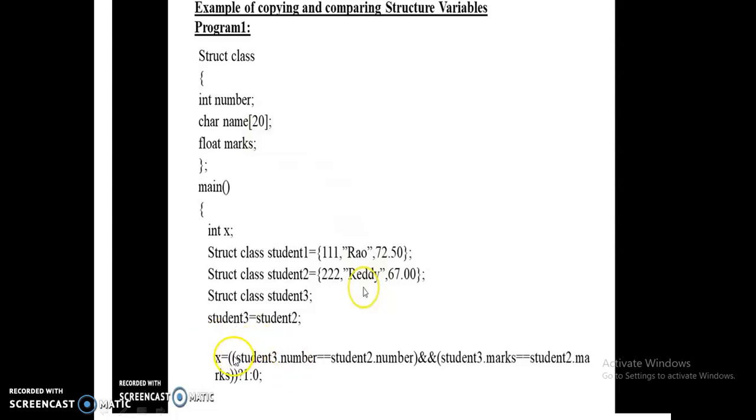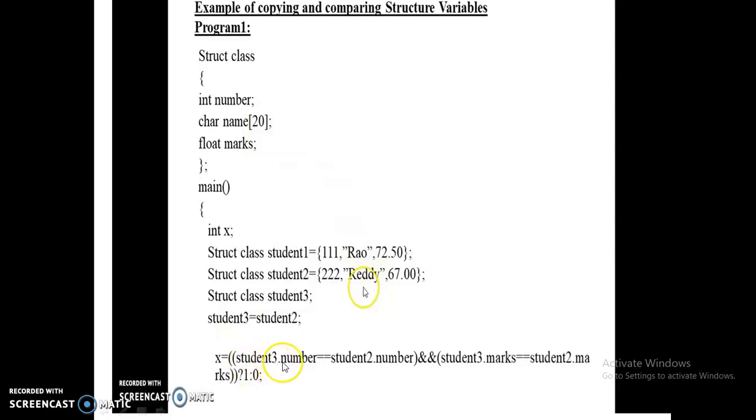Then the comparison is handled by means of the individual members of the structure. Here is the ternary operator: x is equal to condition. If the condition is true, it will give the value 1; otherwise, if the condition is false, it will give the value 0.